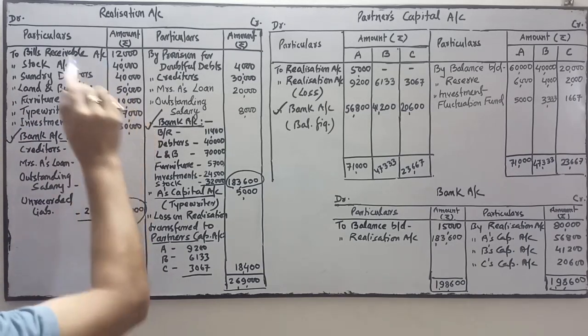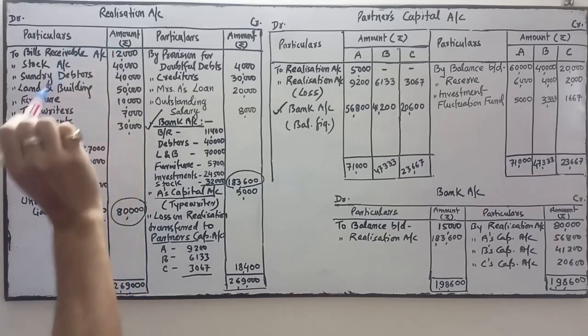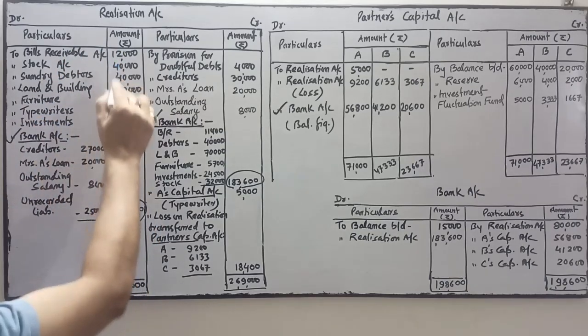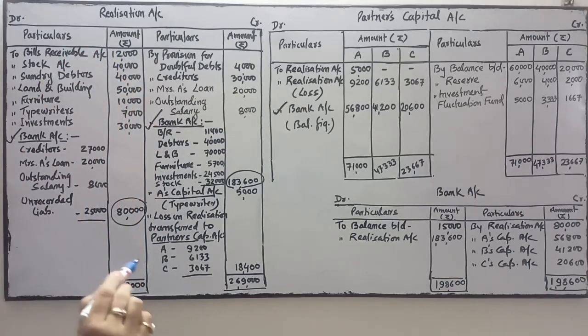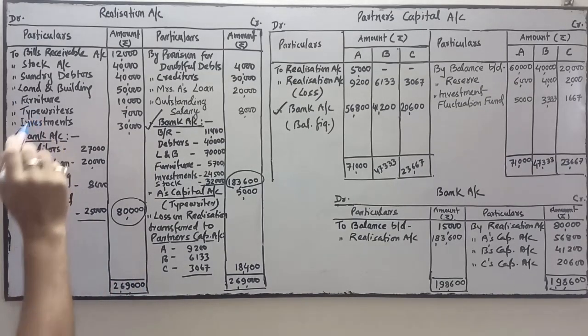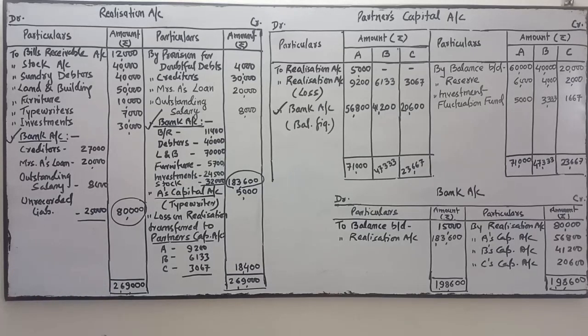So the total of these amounts will be debited to realization account. Narration will be: being sundry assets ledger closed and transferred to realization account.